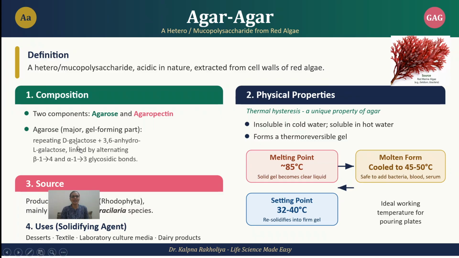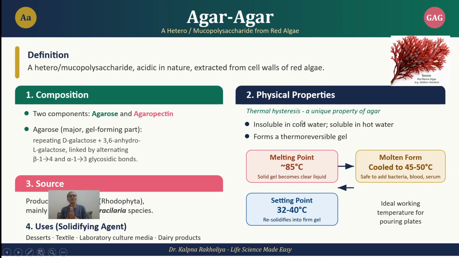This is the repeating unit of D-galactose and 3,6-anhydro-L-galactose, which are linked by beta 1,4 and alpha 1,3 glycosidic bonds. This is the structure of agar-agar. Then when we discuss the physical property, it is called thermal hysteresis, because agar-agar has a unique feature.